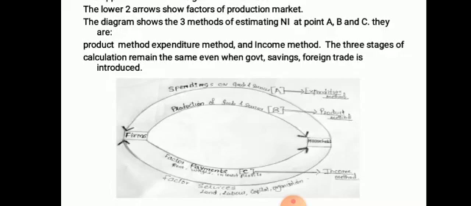In the lowest circle, you see the household is providing the factor services like land, labor, capital and organization, and the firm is providing them what? Factor payments, that is in the form of rent, wages and interest and profits.